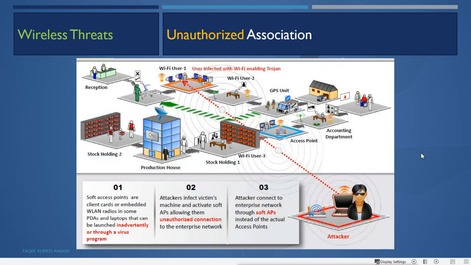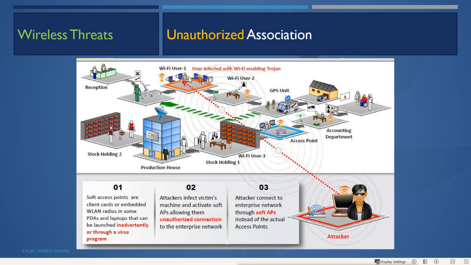Then unauthorized association. In this case, attackers can send a Trojan to any user of the organization. A soft access point can be a client card or an enabled WLAN radio in some PDAs and laptops that can be launched inadvertently or through a wireless program. So the attacker sends viruses or tries to infect the client using social engineering techniques, and tries to send the Trojan to the client machine.